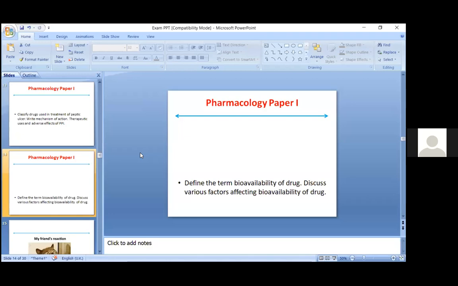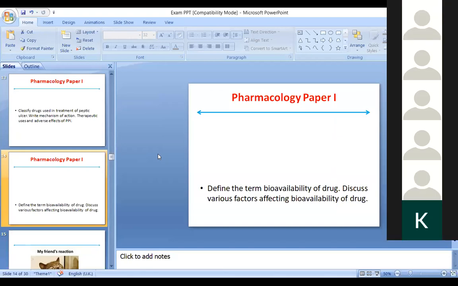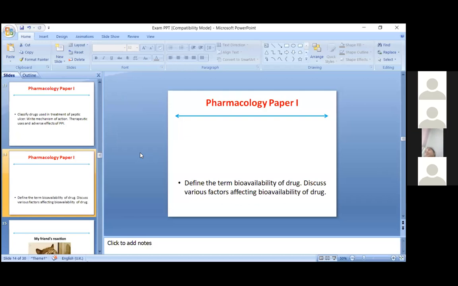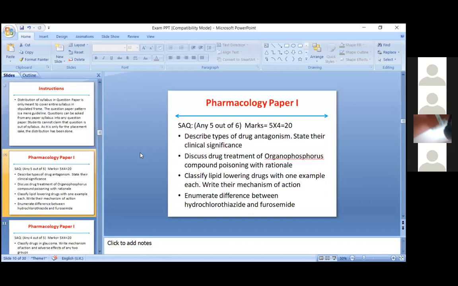In that you have to write various factors like physicochemical properties of the drug, routes of drug administration, pH and ionization. How does food affect the bioavailability? Presence of other drugs, how it is important. Whether antagonism, also you can write. Then you can also write about the surface area of the drug. And if there are diseases like hepatic disease, renal disease, how is the bioavailability affected in these diseases? That writing is also very important. So this is about pharmacology paper 1.